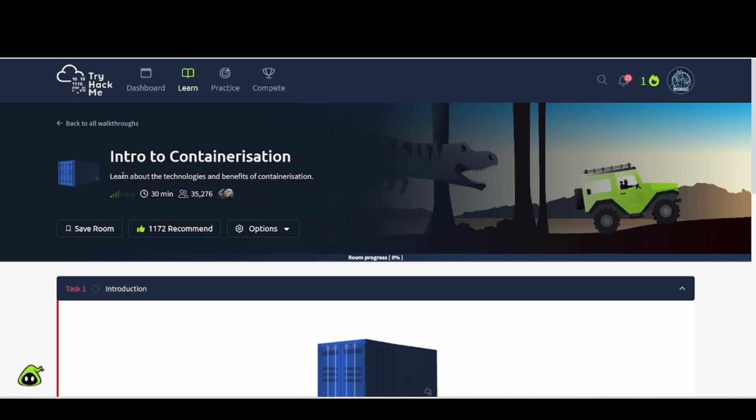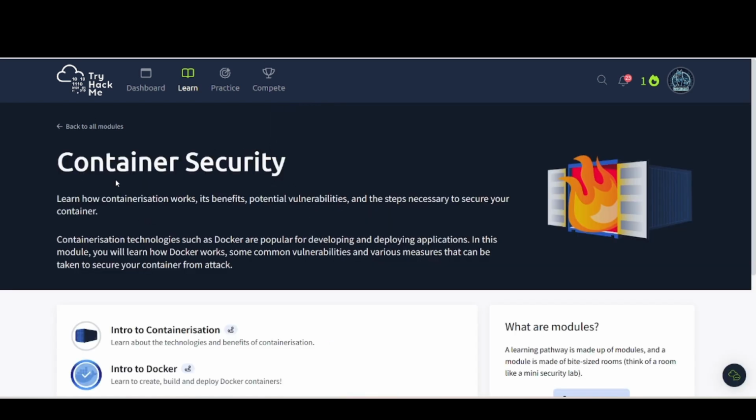Today's video, we are going to go over this room in TryHackMe, Intro to Containerization: learn about the technologies and benefits of containerization. Now, this is a part of this module here, Container Security. Learn how containerization works, its benefits, potential vulnerabilities, and the steps necessary to secure your container. Containerization technologies such as Docker are popular for developing and deploying applications. In this module, you will learn how Docker works, some common vulnerabilities, and various measures that can be taken to secure your container from attack.